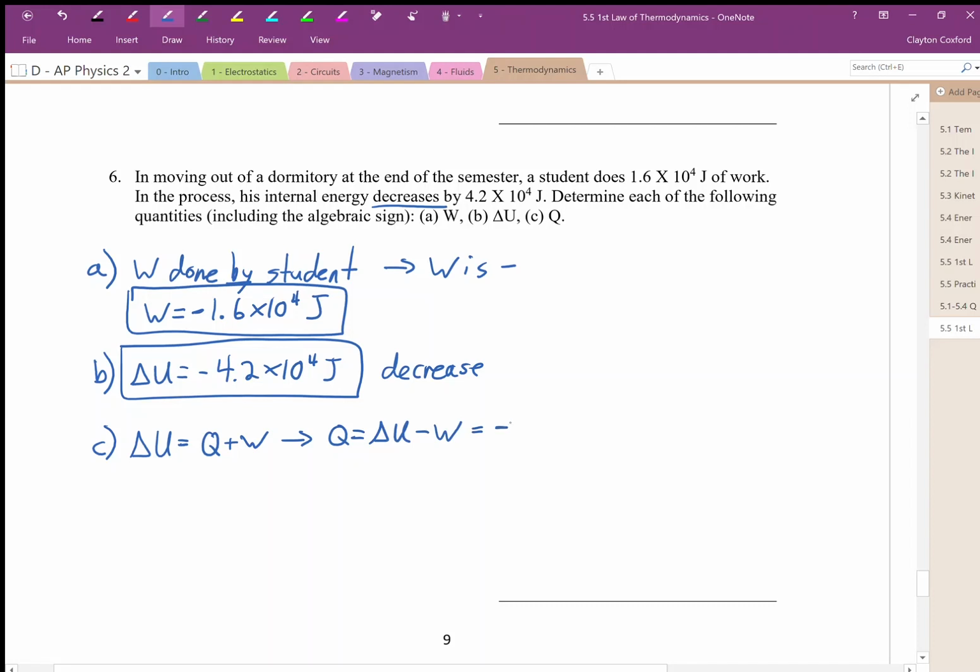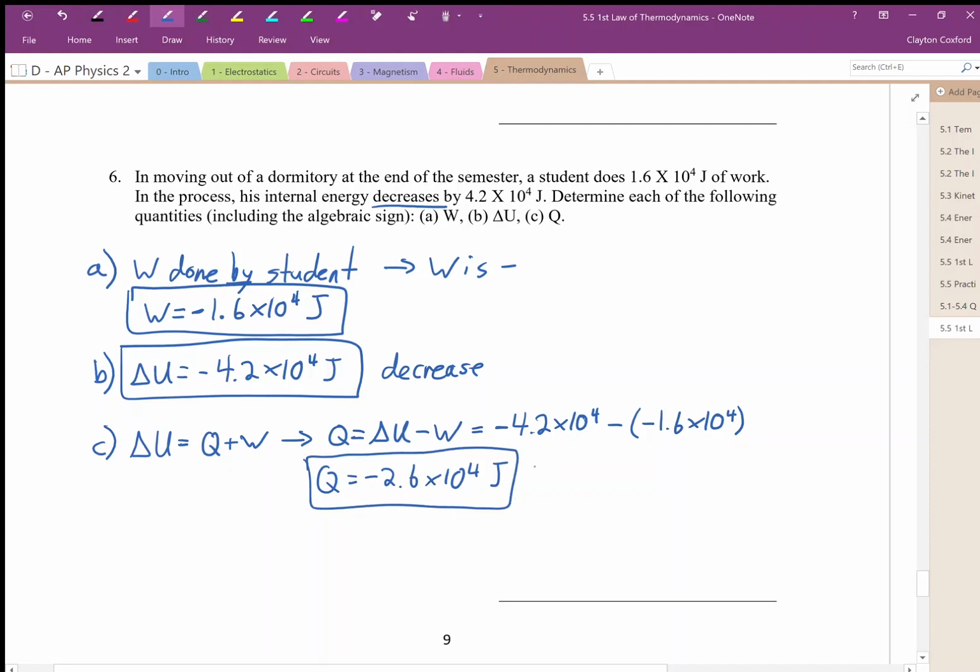Change in internal energy, negative 4.2 times 10 to the 4 minus negative 1.6 times 10 to the 4, and we get that heat is negative 2.6 times 10 to the 4. What does that negative sign mean? That means that this is heat lost by the student or transferred from the student.